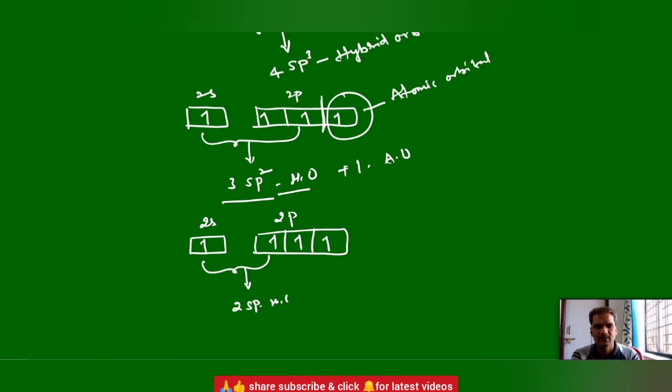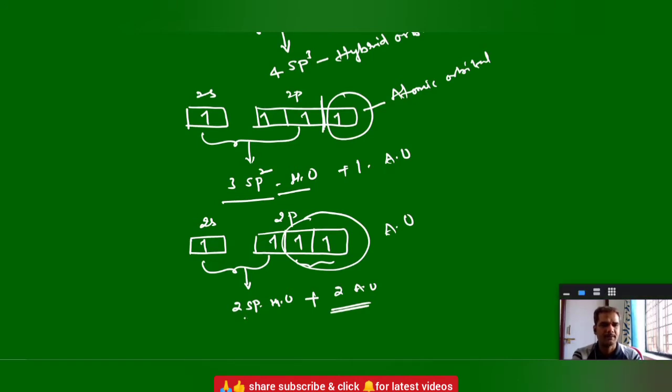These are the hybrid orbitals. And two more are left. These two p orbitals will not be involved in hybridization, and these are called atomic orbitals. So overall, if carbon is involved in sp hybridization, it carries two sp hybrid orbitals and two atomic orbitals.